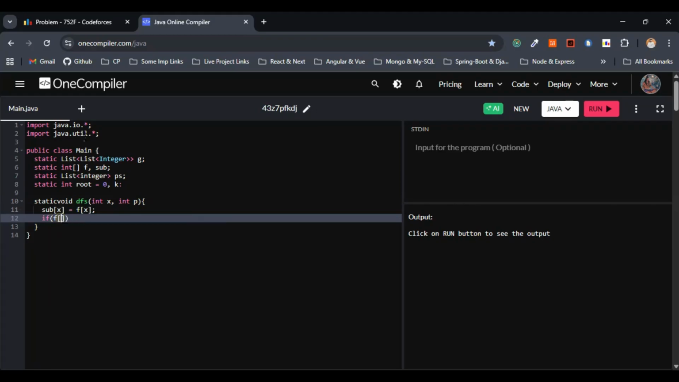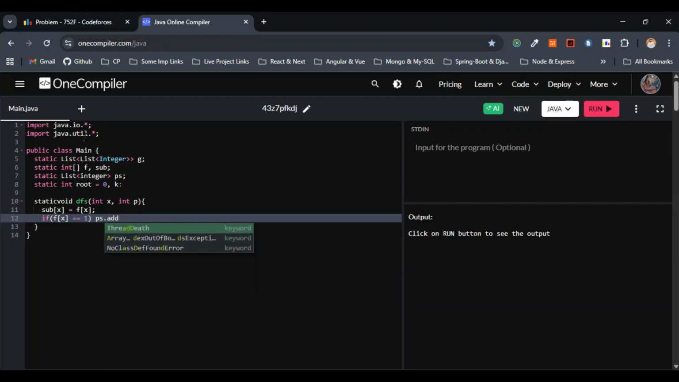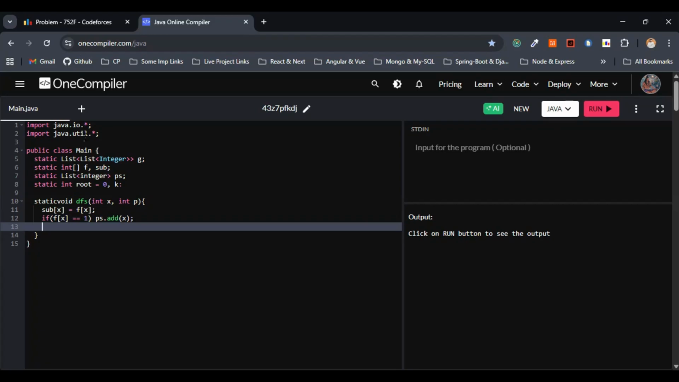So I'll just go with if f of x equals 1, then ps is the variable name that we consider. ps dot add of x. Now we have just recorded the special node in the order that is found. I'm speaking about the if condition, line number 12. Now let's move on with the next step.